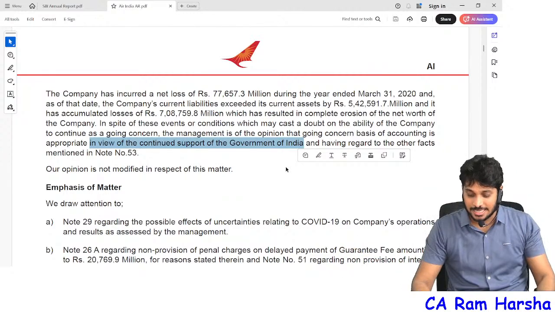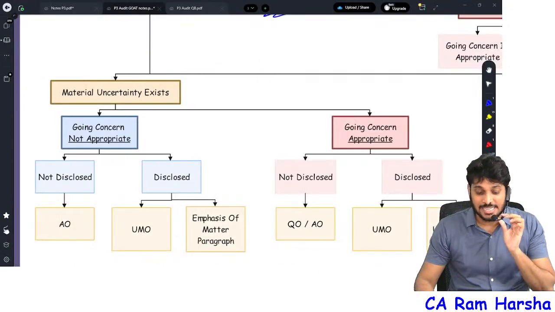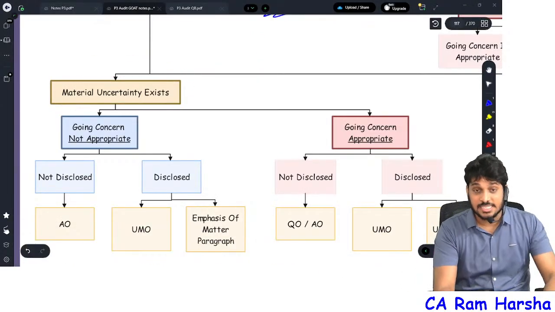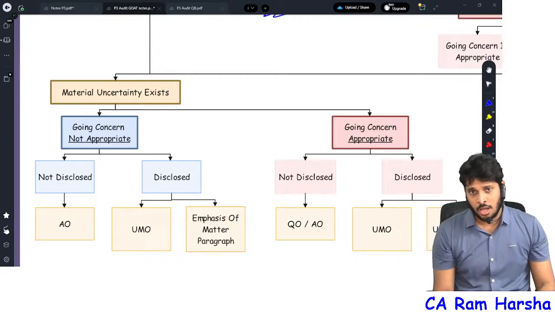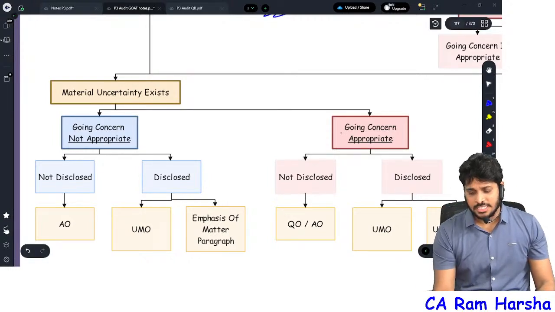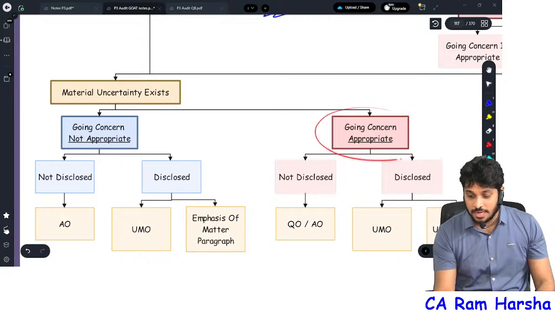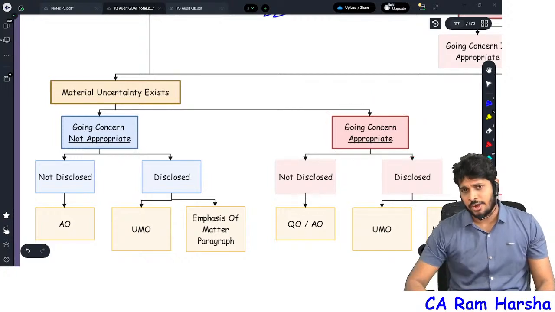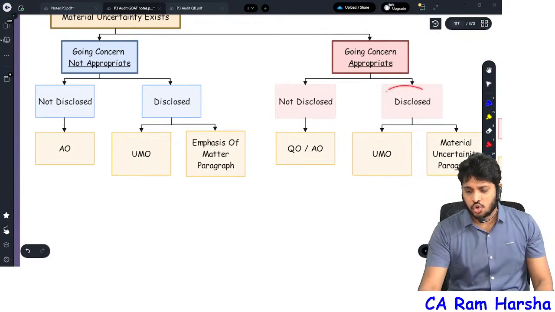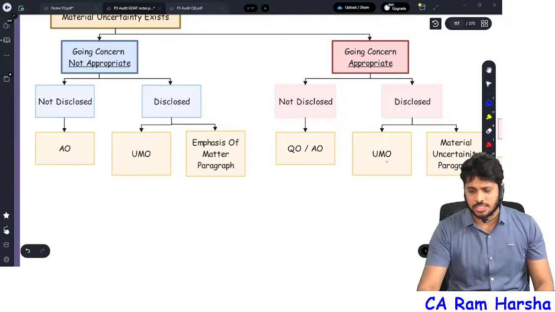This is material uncertainty. Now, if material uncertainty exists, the auditor has to check: okay, material uncertainty is there, is going concern still appropriate? Air India said appropriate, sir, right now, because the government of India is supporting. Material uncertainty is existing, still the company feels going concern is appropriate. Fine. Tell the company to disclose everything honestly in the financial statements.